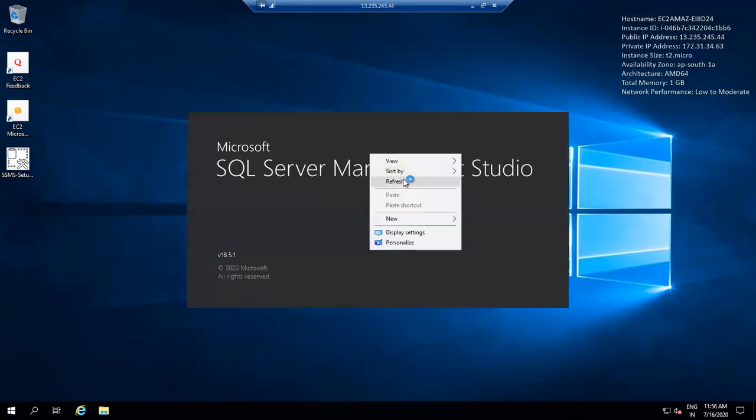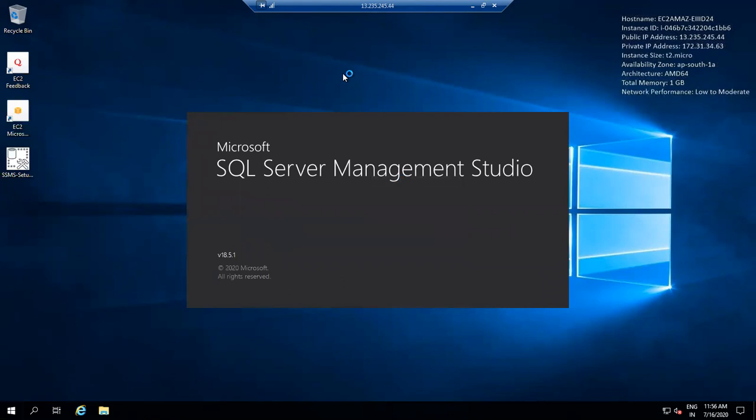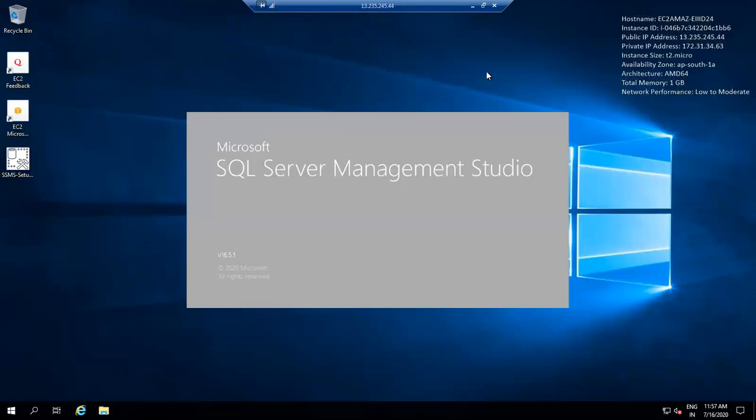So I'm just launching it. Since we are using free tier, you can't expect speed from the server because it has only 1 GB RAM.